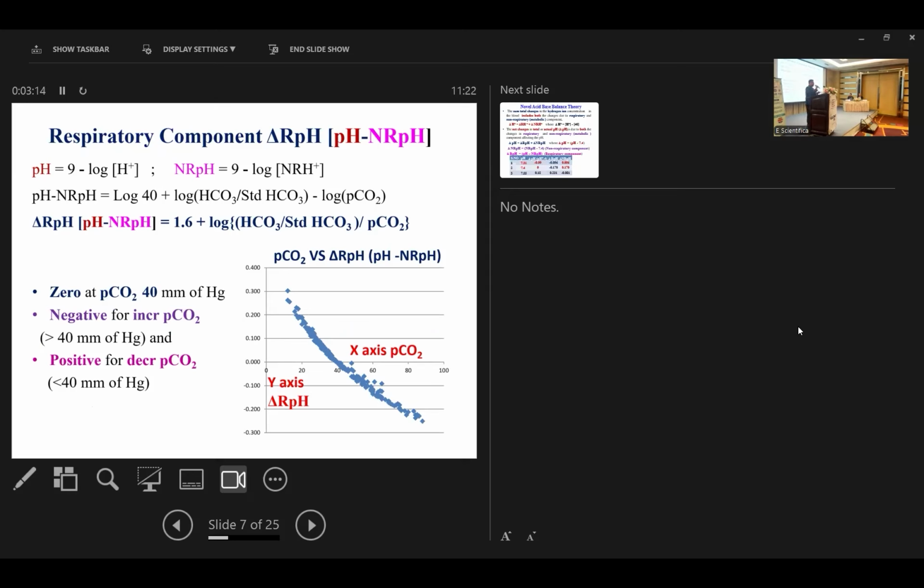If I subtract the NRpH from the pH, I get pH minus NRpH. It denotes the respiratory change in pH, the delta RpH. This is equal to 1.6 plus log of bicarbonate divided by standard bicarbonate divided by PCO2. In the graph I have shown the relation between PCO2 and the delta RpH. At a PCO2 of 40, the delta RpH value is 0, because if you substitute in the equation, you will get 0. As the PCO2 increases, the value is negative, and as the PCO2 decreases, the value is positive.